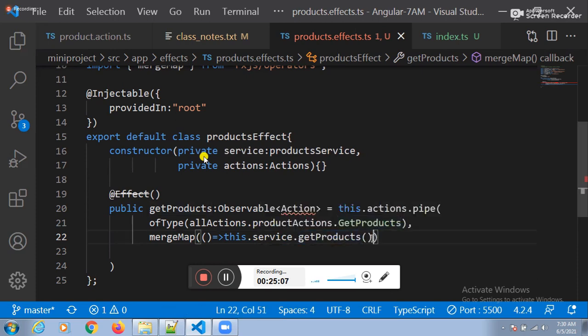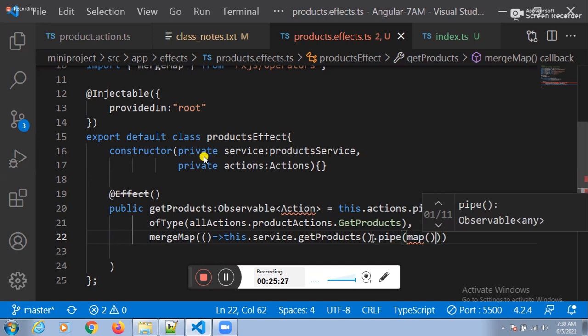We should be in a position to catch the positive response as well as the error response. To do that, we need to depend on which function? We need the map function. The map function is followed by which function? Next one, see here.